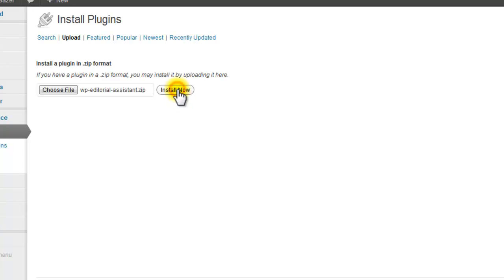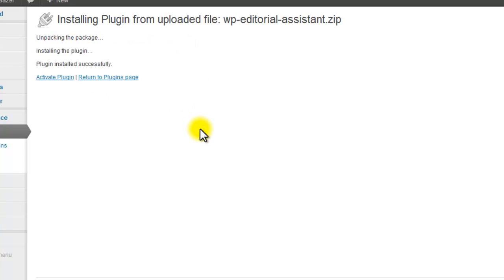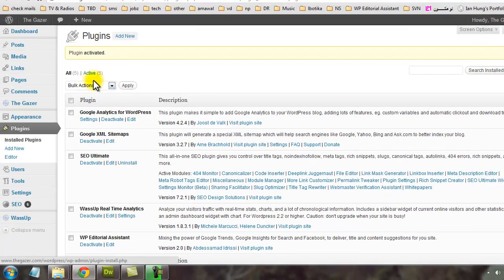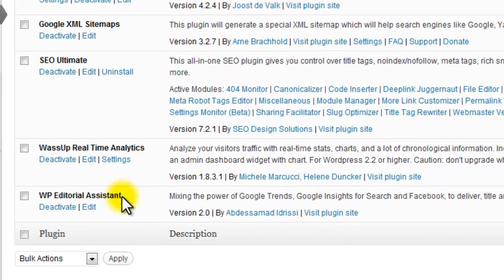Click Install Now. WordPress will upload the file and decompress it to the plugins directory. Finally, click on Activate Plugin. Now, the plugin is ready for use.